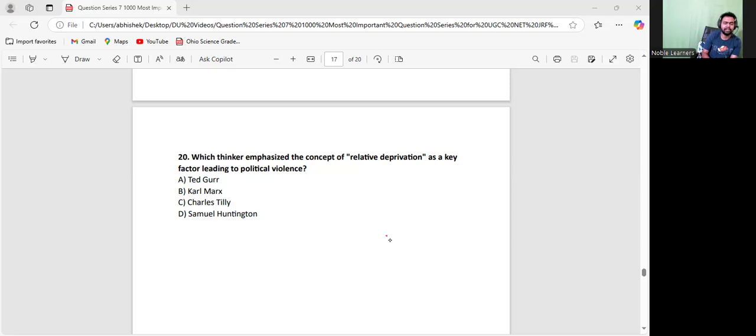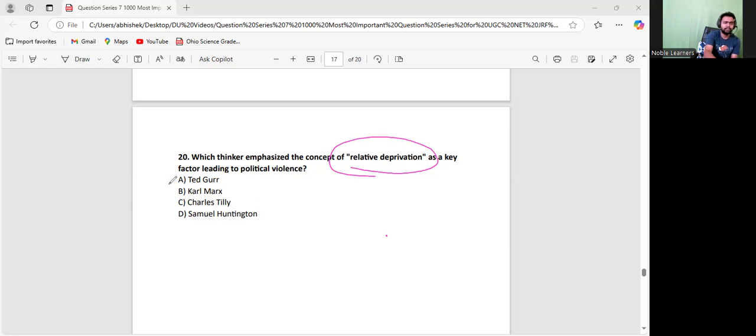According to me, relative deprivation is a kind of feeling people have rather than the actual situation. I'm not discarding this completely, but this is most often what we feel in real life. We feel that we are not being treated properly by our girlfriend or boyfriend. After that, we feel relatively deprived. And after that, we just pull out all the hair of each other, right?